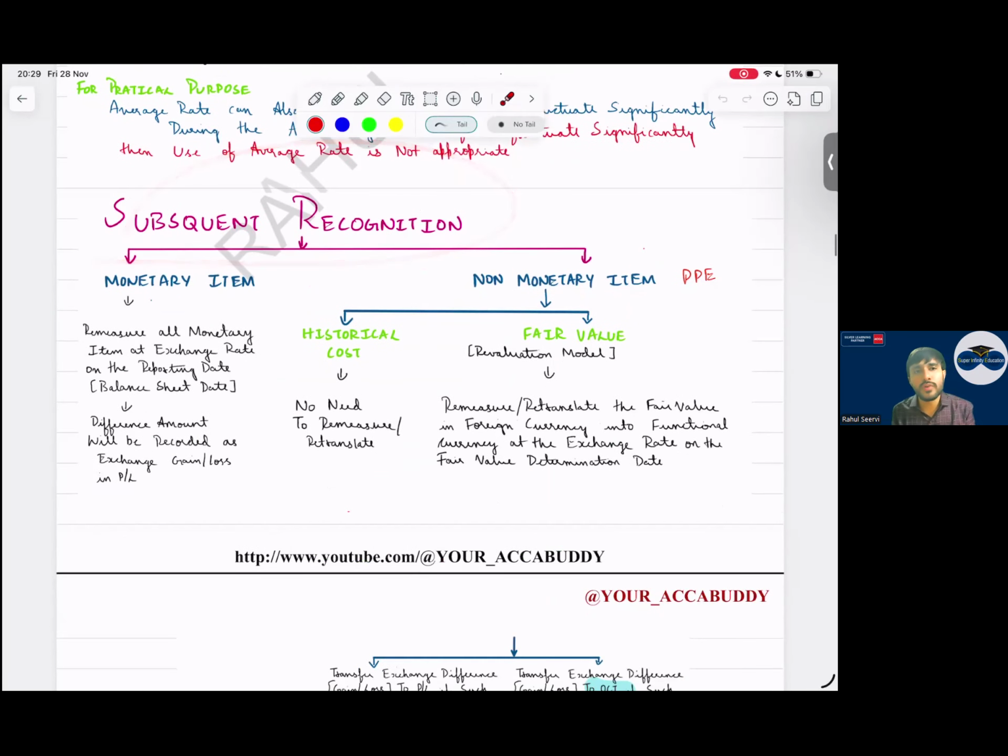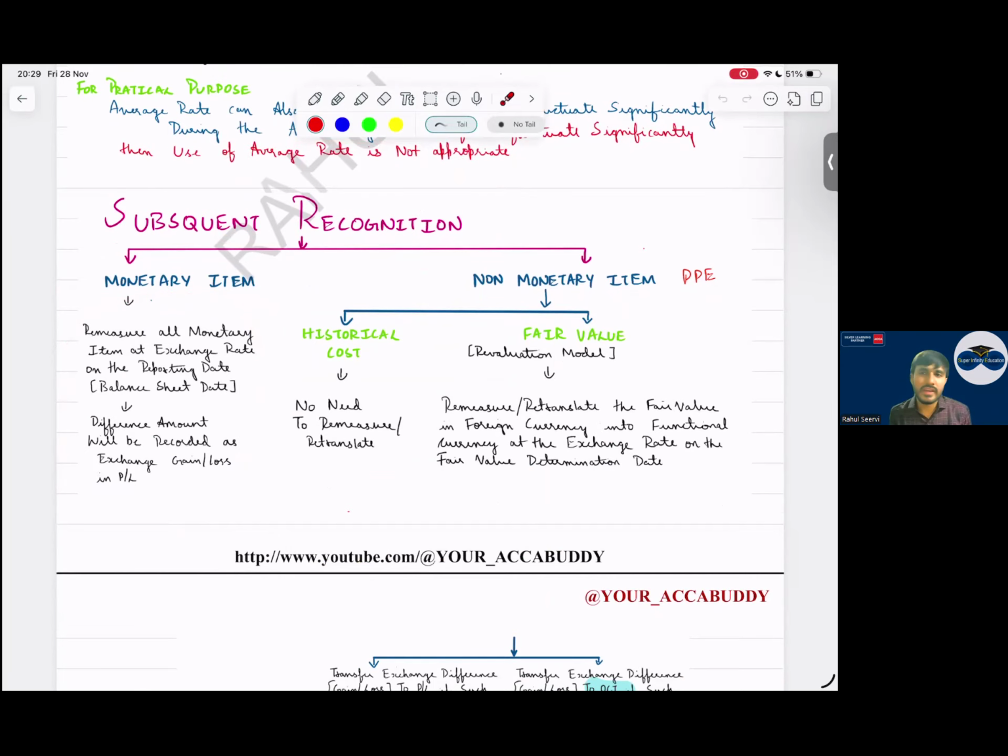Subsequently, what do we do? If it is a monetary item, what will we do? One simple thing: we will retranslate. And this exchange gain or loss, where will you recognize it? The exchange gain or loss will be recognized in P&L. Which category?